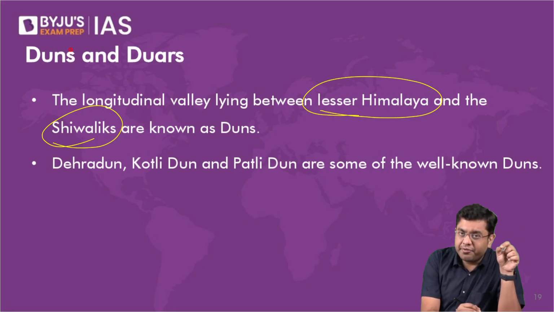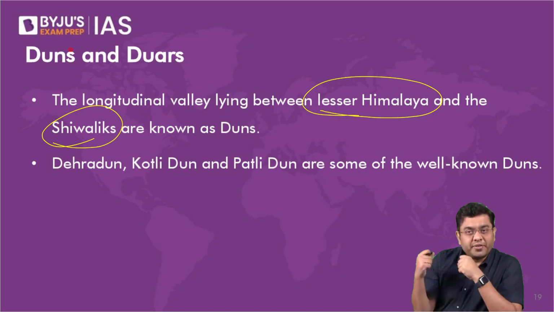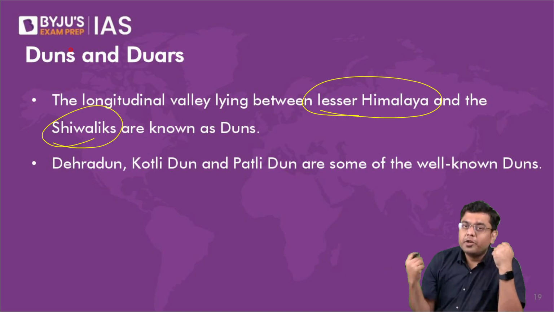The geographical feature, when it exists or exhibits itself in the region of Western Himalayas, it is referred to as dune. When this geographical feature exhibits itself in the region of Eastern Himalayas, it is referred to as duars.